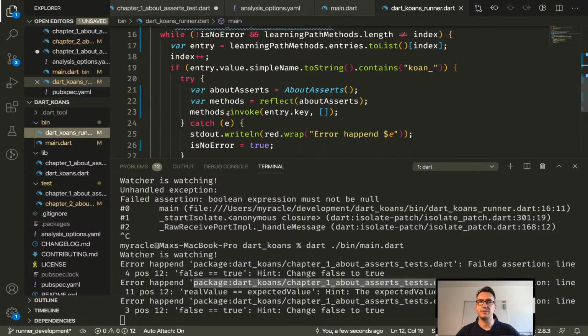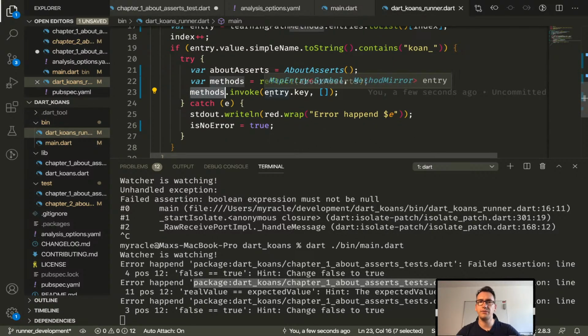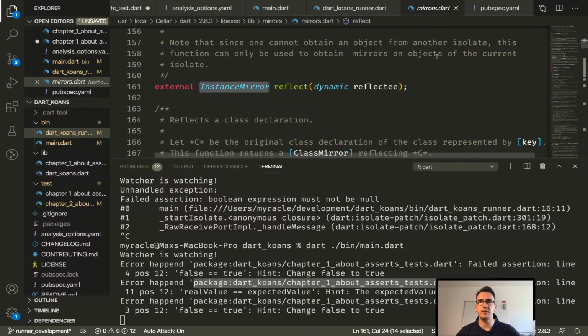Okay, next steps. These are the methods. We invoke the different methods on the entry key. Is it the methods? No, I think this is the reflection of the class, or this is an instance mirror.